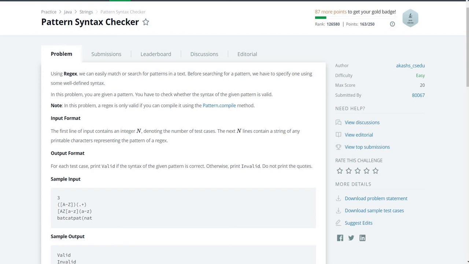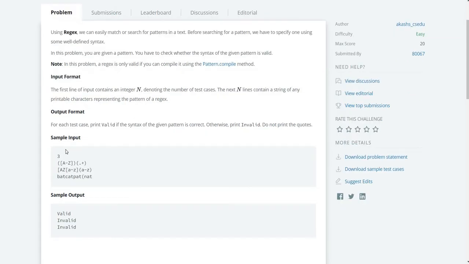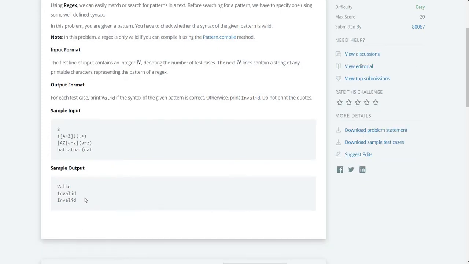Hello guys, so I am here with this problem. Many people are facing this problem in HackerRank, that is Pattern Syntax Checker. In this, the user will provide the number of test cases and also the regular expressions, and we only need to check whether each one is valid or invalid.